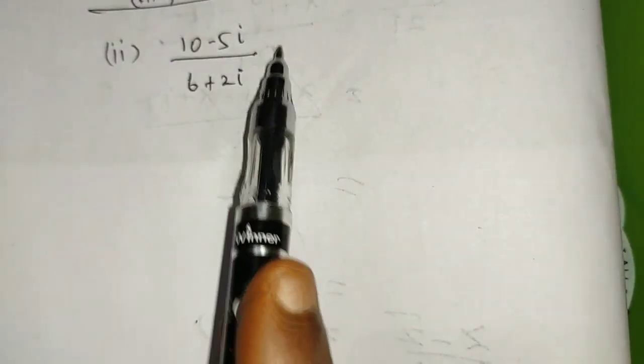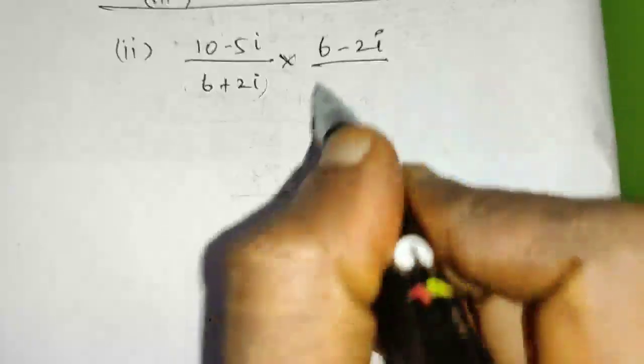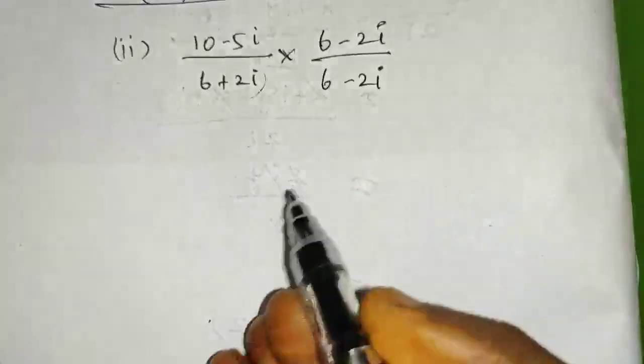The second sum, (10 minus 5i) by (6 plus 2i). We have to bring this to the rectangular form. Here the complex number is in division form. So we have to take the conjugate of the denominator and multiply both numerator and denominator. The conjugate of the denominator is 6 minus 2i, so we multiply by (6 minus 2i) divided by (6 minus 2i).